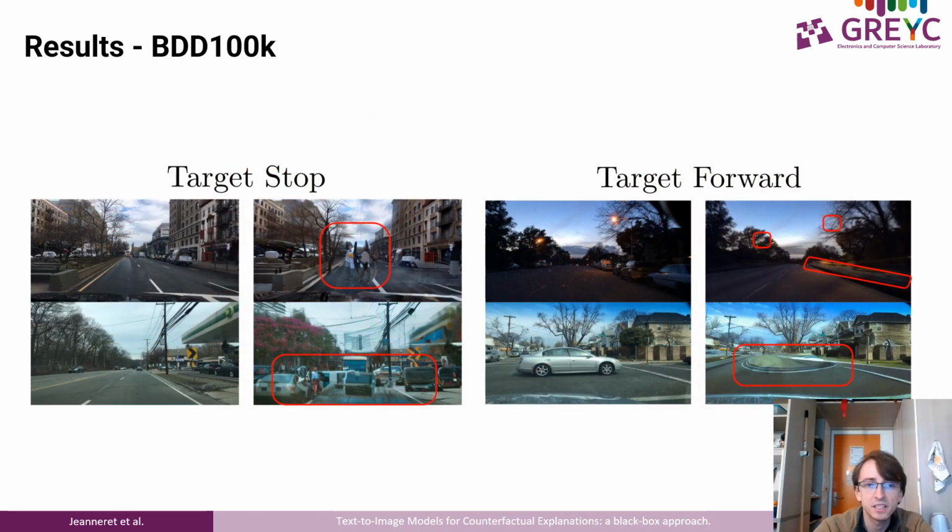BDD is more challenging, since stopping or accelerating depends on multiple factors. Our counterfactual explanation produces many variations or many additions for this task, which is not ideal. Yet we can learn what the model uses for this from these examples. For instance, if the model detects an object in front of it, it will stop.